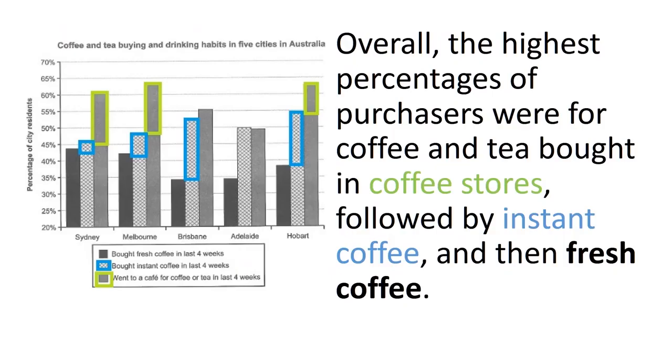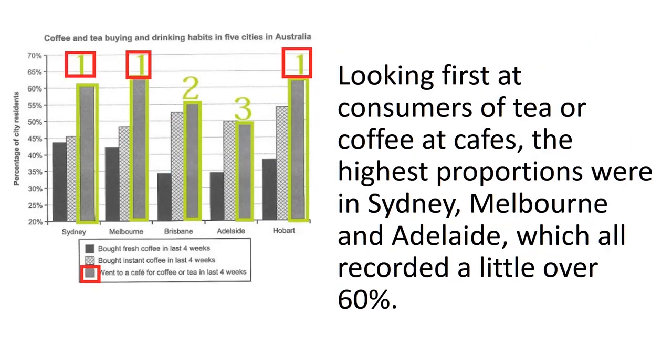Then we come on to our overall summary. Overall, the highest percentages of purchases were for coffee and tea bought in coffee stores, followed by instant coffee, and then fresh coffee. The tea was a bit of a nuisance in this. If I didn't have to cover tea, I would have been able to do this much better. You do need to mention tea. You can't just mention coffee in this report because of this annoying fact that we've got tea for one of the categories. Then our first body paragraph, which is the highest category.